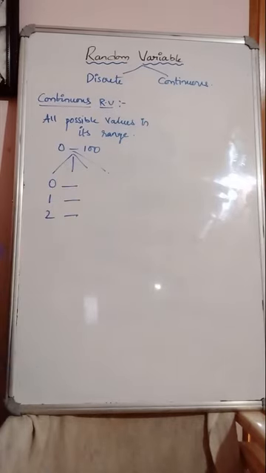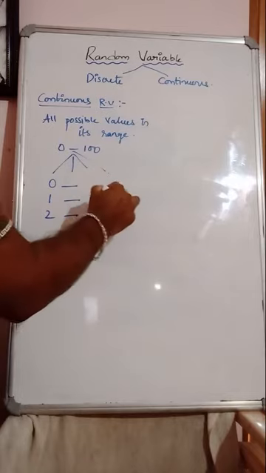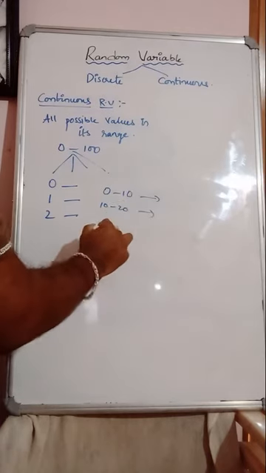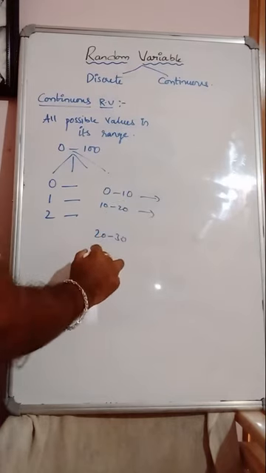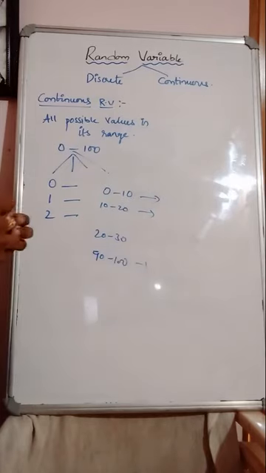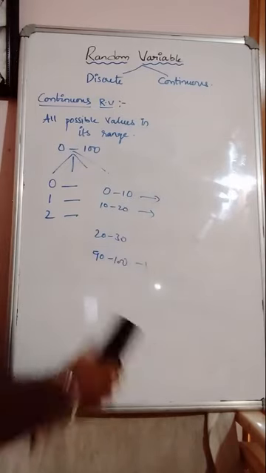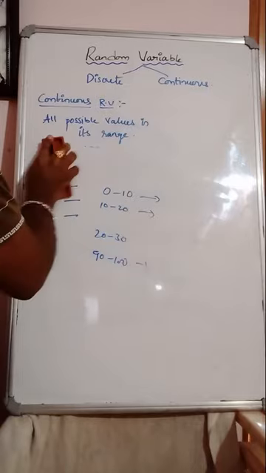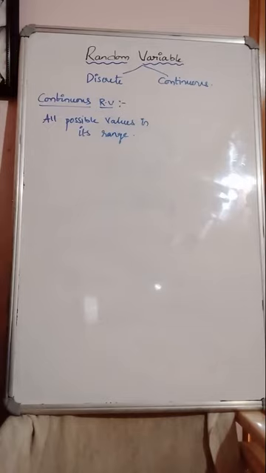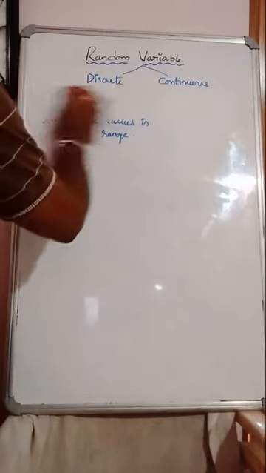Specifically we cannot mention in the continuous case. What we can do is directly say 0 to 10 how many, 10 to 20 how many, 20 to 30, up to 90 to 100 how many. So like this, taking all the possible values within the range becomes a continuous random variable. You understand the difference between discrete and continuous cases. These are the two types of random variables.